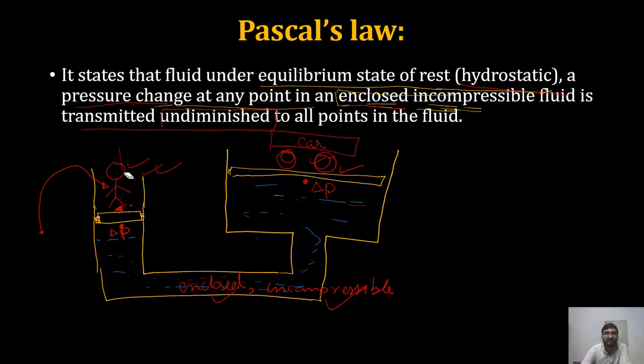So let us consider the weight of Changu is W1 and the weight of the car is W2, and here the area is A2 and here the area of the piston is A1. Okay, so if we try to balance the force, what will be the force balance? The change in pressure will be W1 upon A1, right? That will be equal to delta P. The change in pressure here, delta P, will apply additional force on this, its value will be delta P into A2, and that will balance the weight of the car.